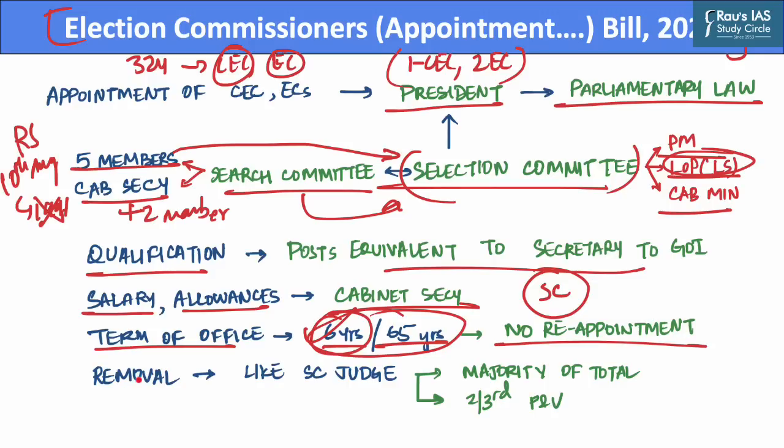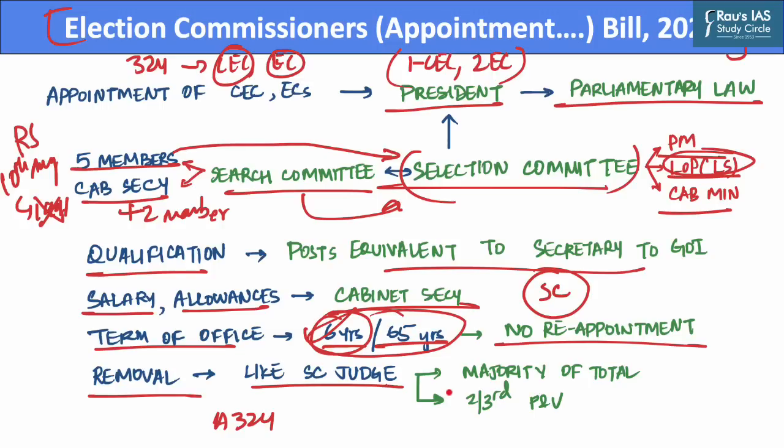This bill also determines the process of removal for Election Commissioners. As under Article 324 of the Constitution, a Chief Election Commissioner can only be removed from office in a manner which is similar to that of a Supreme Court judge. And this is done through an order of the President, which will be based on a motion passed by both of the houses of Indian Parliament.